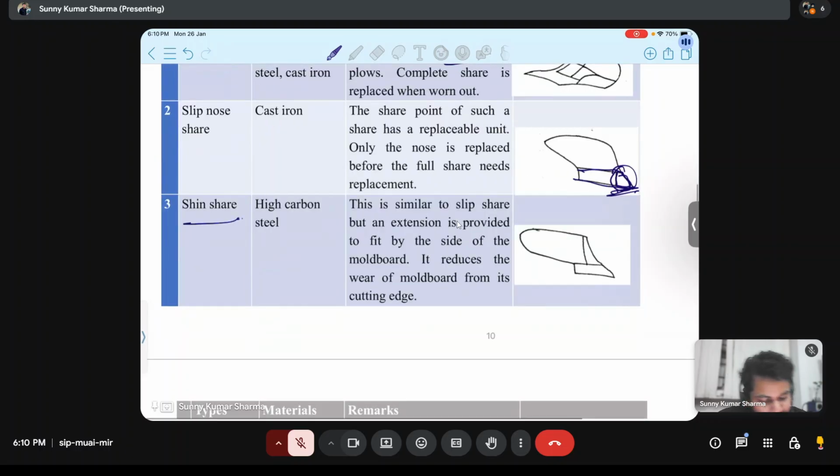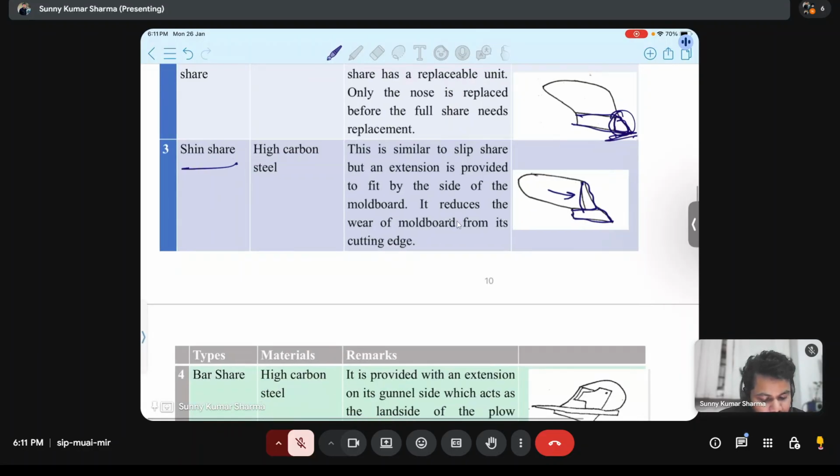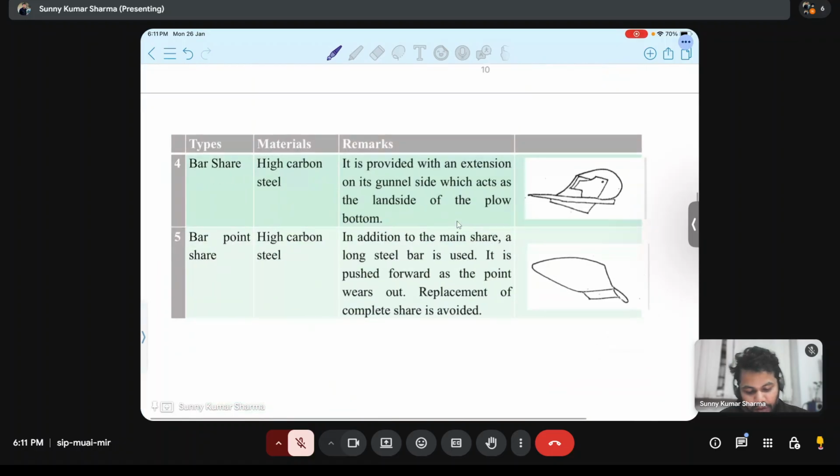Third is shin share. In shin share, there is an extension. This is the share and this is the extension in front of the moldboard. So this is similar to slip share, but an extension is provided to fit by the side of the moldboard. It reduces the wear of the moldboard from its cutting edge. This is the cutting edge. If we have an extension, then it will help reduce the wear of the moldboard. Fourth is bar share.